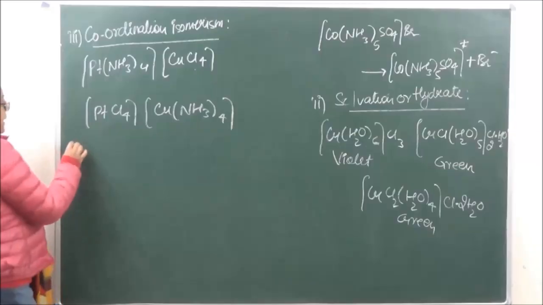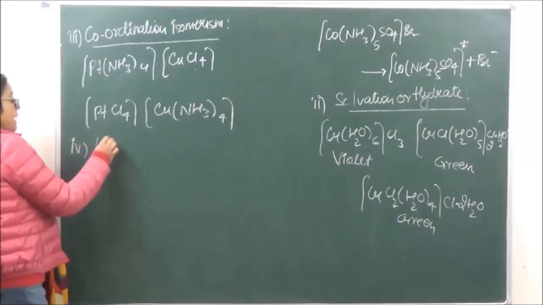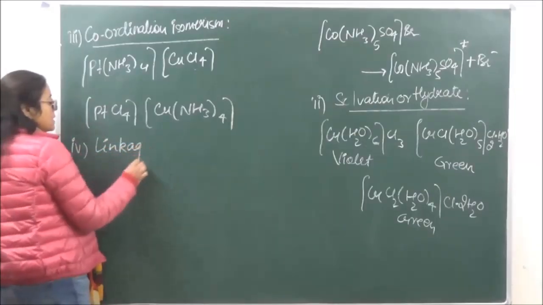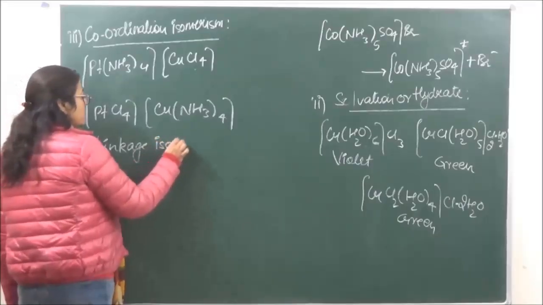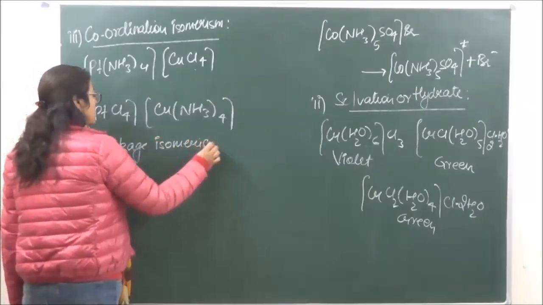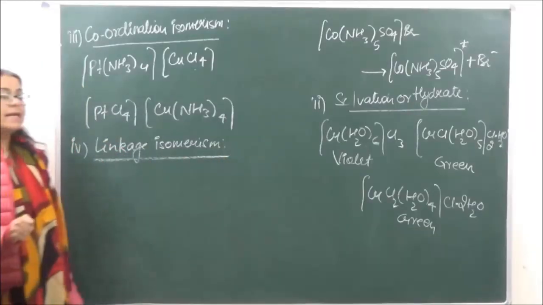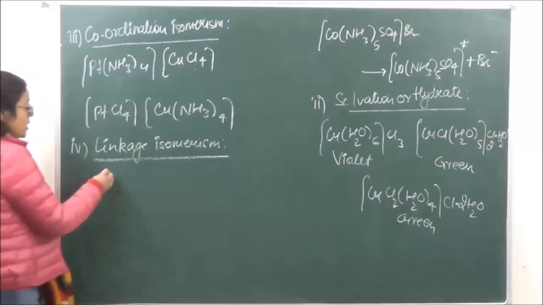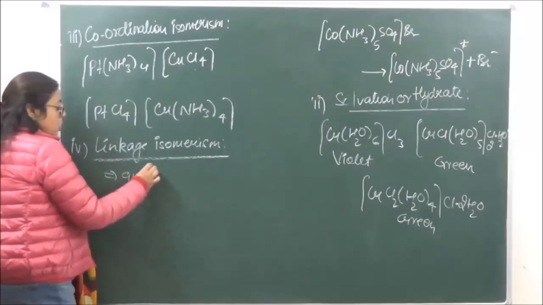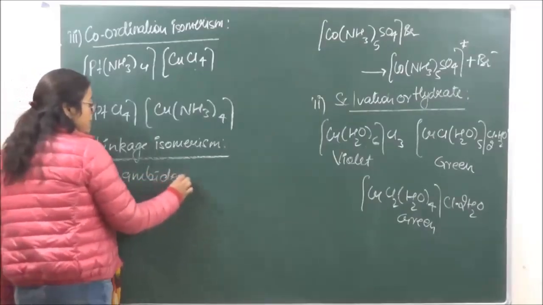The fourth type of isomerism is known as linkage isomerism. Linkage isomerism is a special isomerism which is only found in ambidentate ligands.